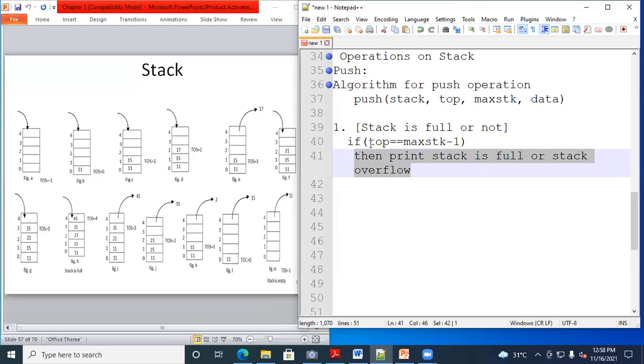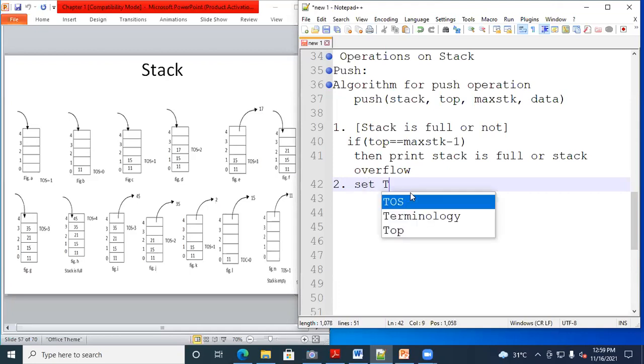Now, if the condition is false, what will you do? If the condition is false, print the stack is not full, right? Now we are able to insert the element, right? Now, how to insert the element? First, we need to increment the top pointer. If it is not full, we are able to insert the element. So increment the top pointer by 1.